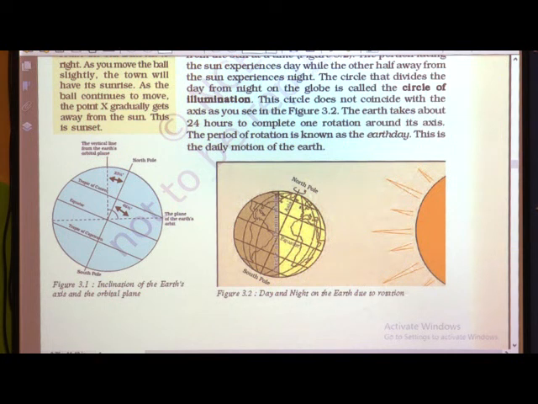So this circle is called the circle of illumination, the circle that divides the day from night on the globe. This is the globe, and the circle that divides the day from the night is called the circle of illumination. This circle does not coincide with the axis, as you see in this figure. The earth takes 24 hours to complete one rotation around its axis. This period of rotation is known as earth day, or it is also called the daily motion of the earth.